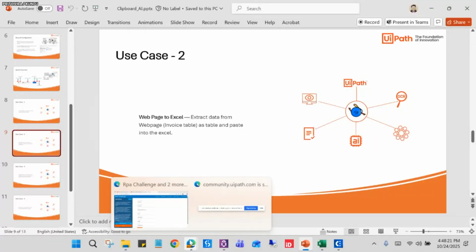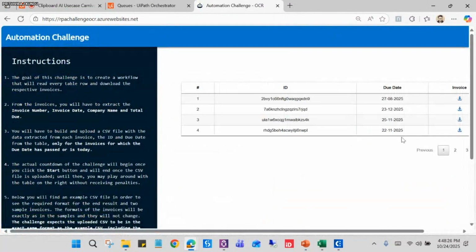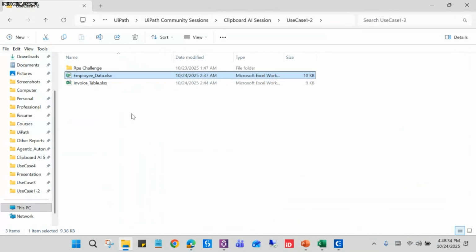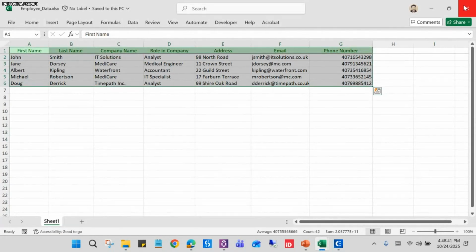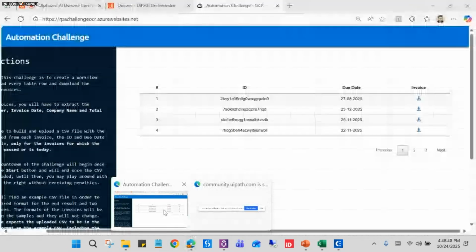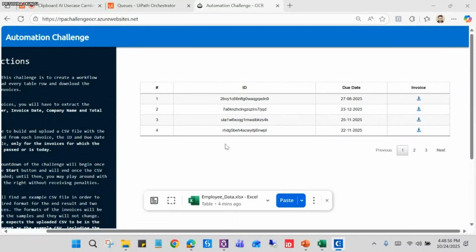Okay, so let me go to the same website here. Suppose this here is an inverse table, right? So let me copy this, extract this table data and paste it here. I have already built an inverse table. Okay, let me close the previous one. Yeah, so this is the inverse table data, with the same header names as this one. Now see how it can extract the data. Okay, let me open this one again.